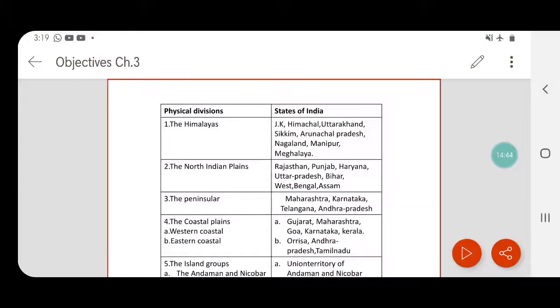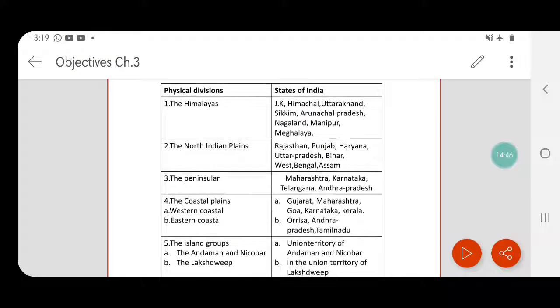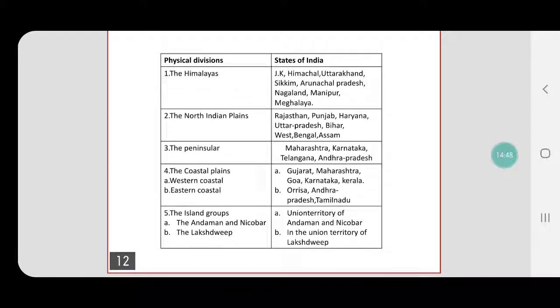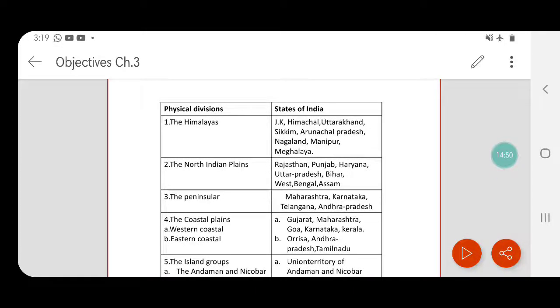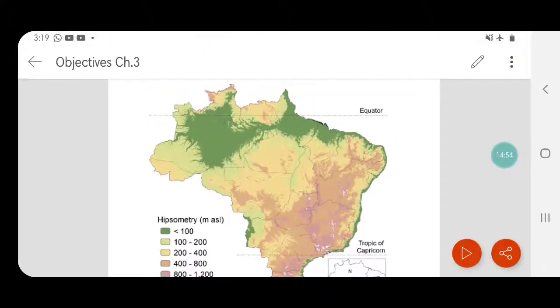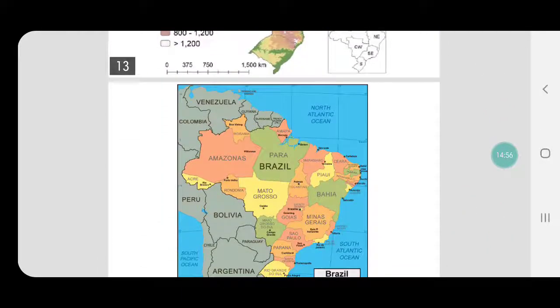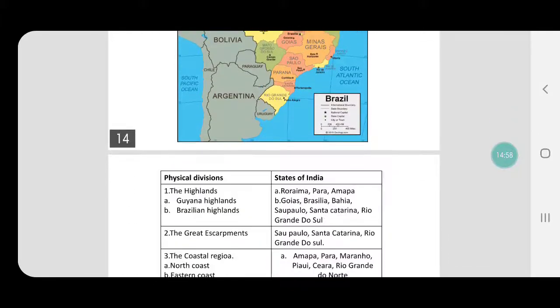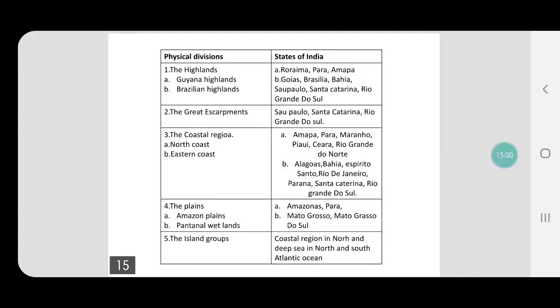Here you can get the physical divisions of India and the states where they lie. If you need some of the pictures, you can always take a screenshot.